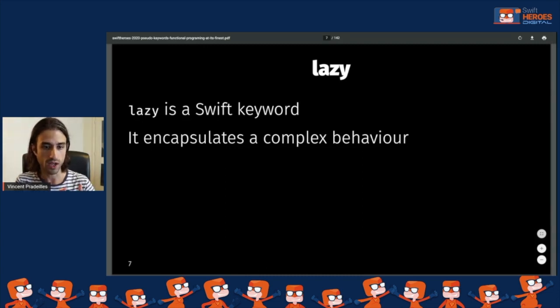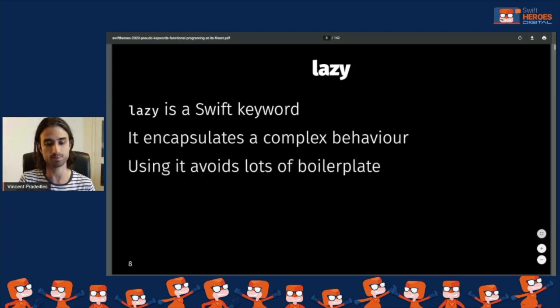If some of you have done iOS development in Objective-C before, you might remember that when we wanted to do lazy loading, we needed to implement a specific behavior with a test to check whether or not the variable was instantiated. If it wasn't, we would instantiate it, then we would return the content of the variable. So it was some code that had to be written, and that is now encapsulated in the keyword.